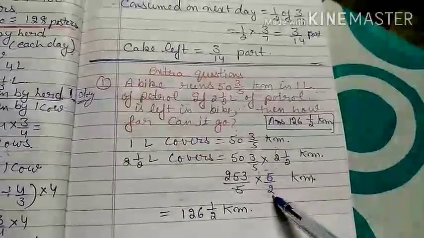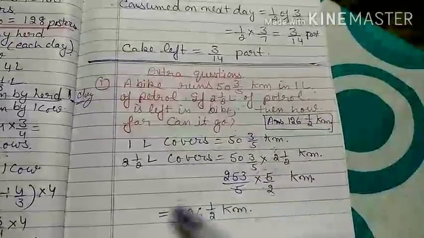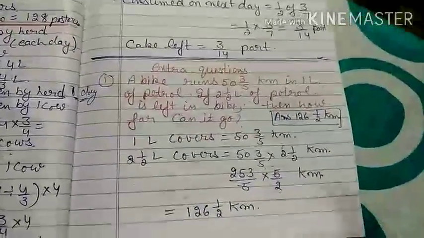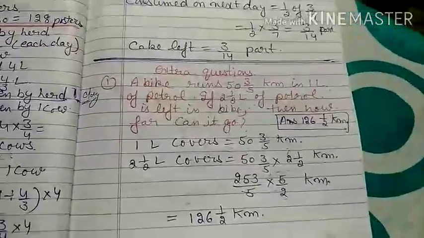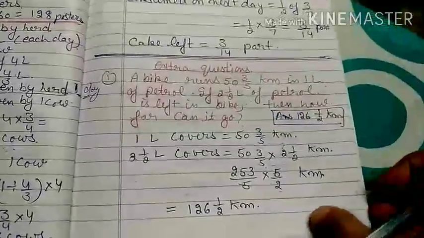78 by 5 into 5 by 2. 5 is cancelled. 78 by 2, and your mixed fraction is 39 kilometer. It means in 2 into half liter, the bike will cover a distance of 39 kilometer.